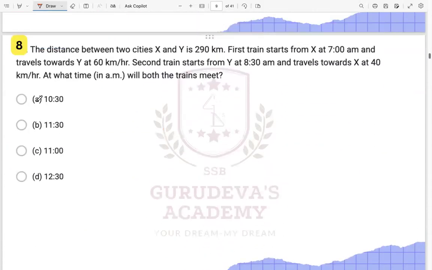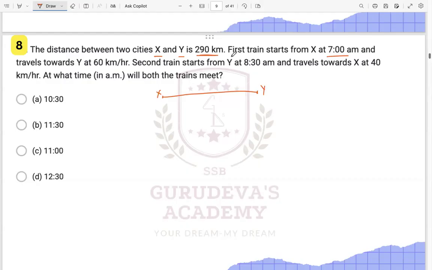Okay, now these are train questions, right? Train question, definitely one question will be appearing in your exam. Now, understand how we do it. The distance between two cities, X and Y, let us just revise, is 290 kilometers. First train starts at 7 a.m. and travels towards Y. So we have X over here and we have Y over here, right?